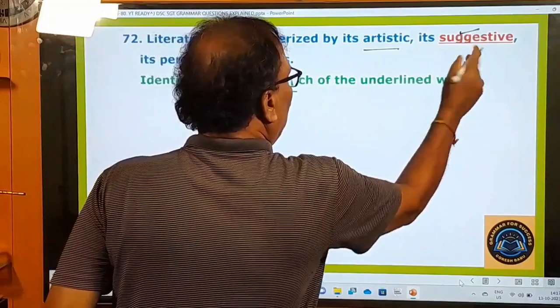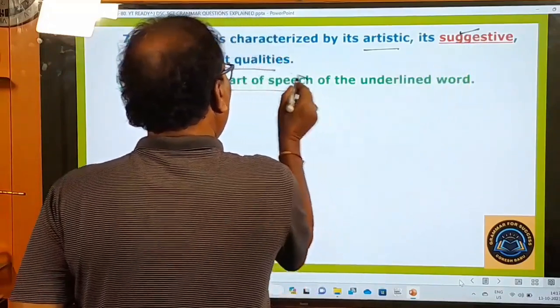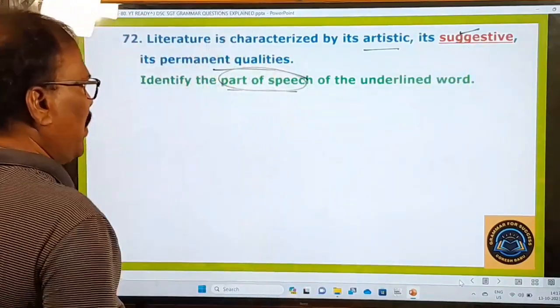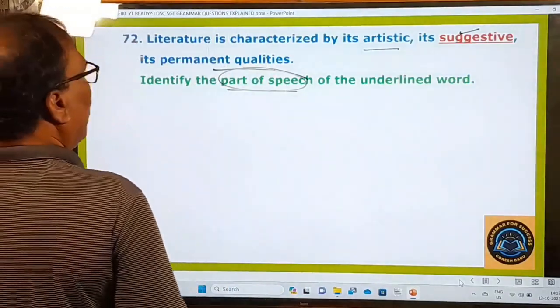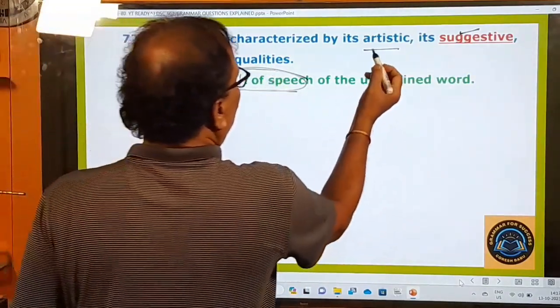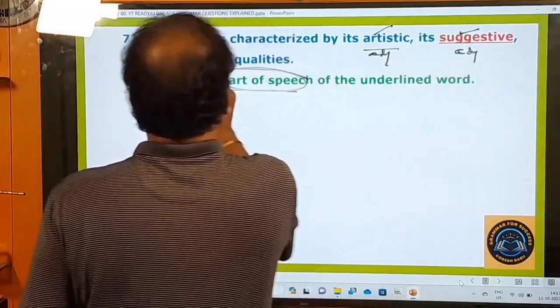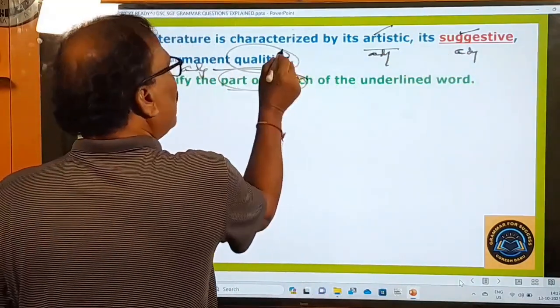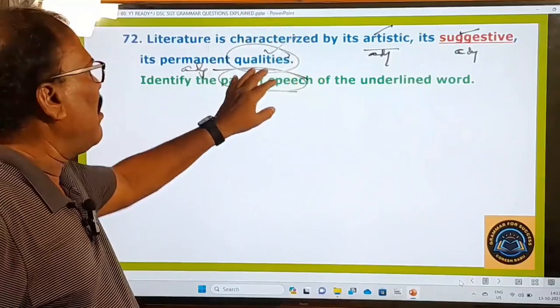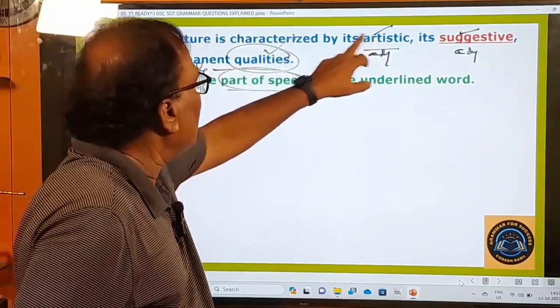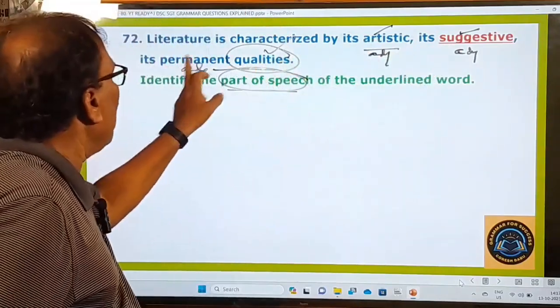So this is the underlined word. He's asking you to find out the part of speech. Here you can easily understand: artistic, adjective; suggestive, adjective; and permanent, adjective. So what are they doing? Describing these qualities: artistic qualities, suggestive qualities, permanent qualities.